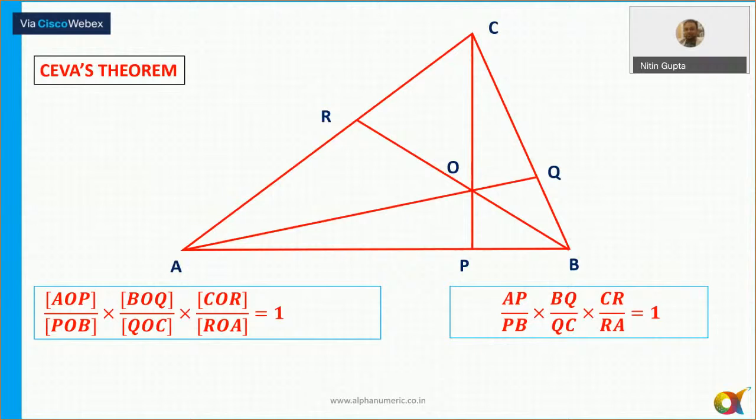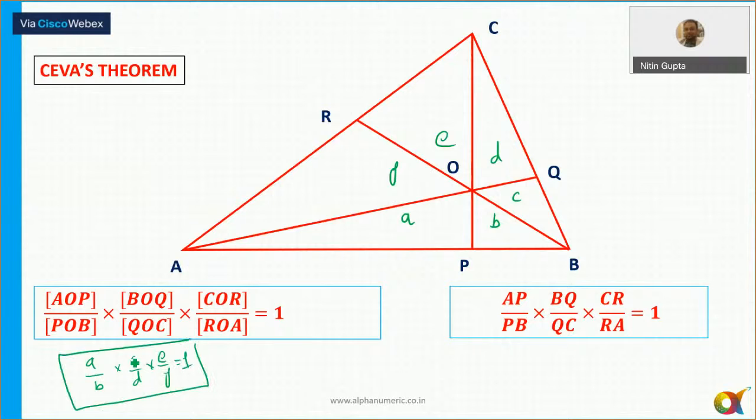Now this is also something which can help you to get the answers quickly here. Area of the triangle AOP. So let's say this is area A, this is area B, area C, area D, area E, area F. It basically says that the ratio of A by B into C by D into E by F is always equal to 1.